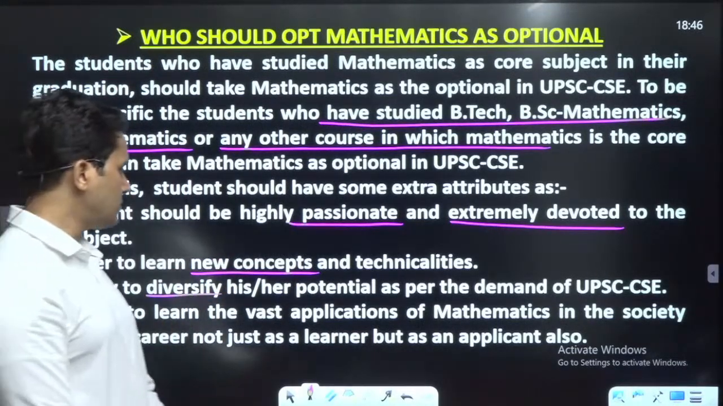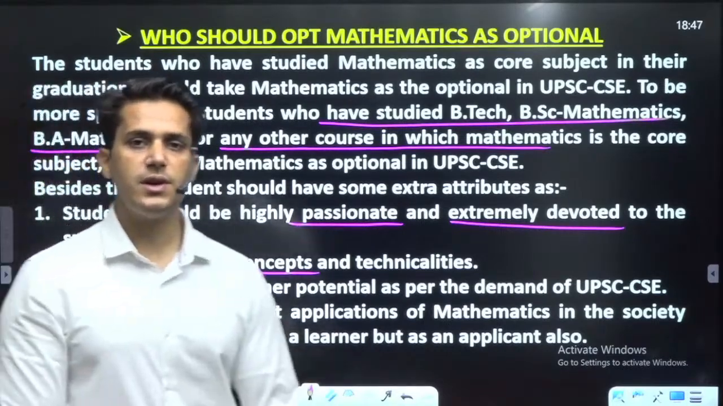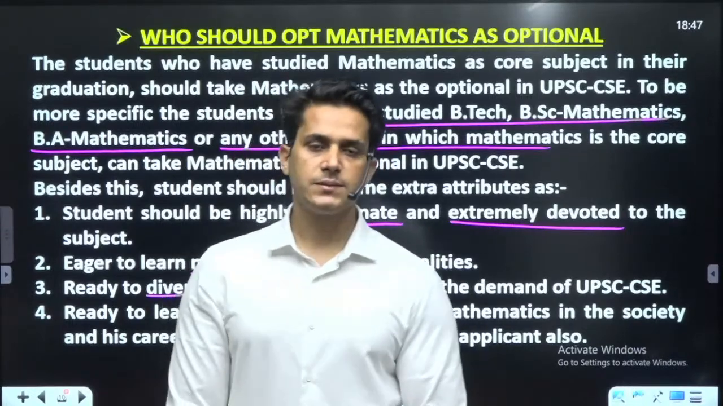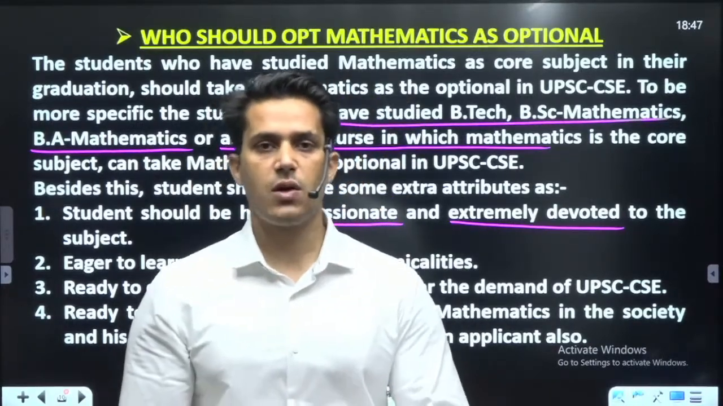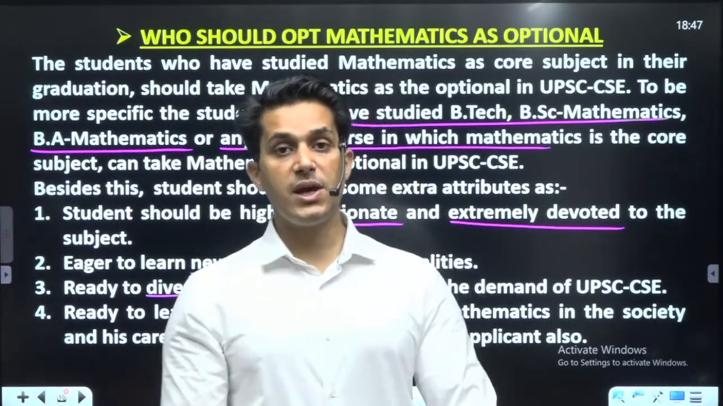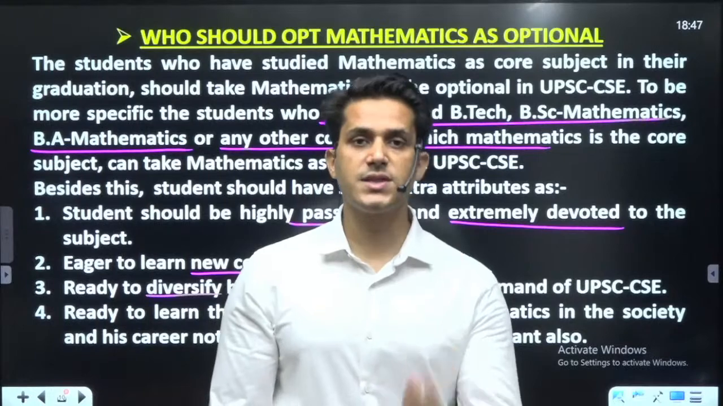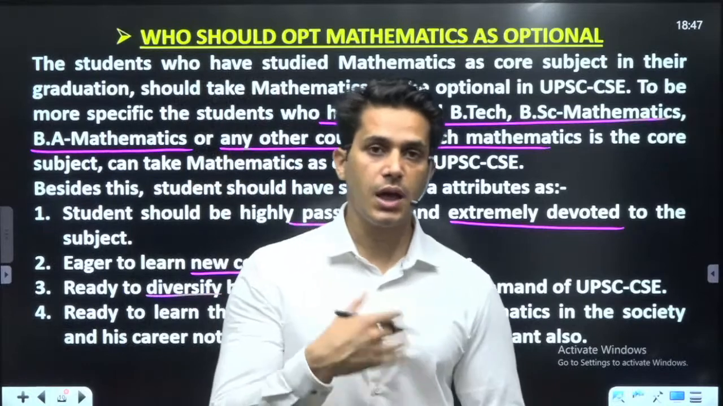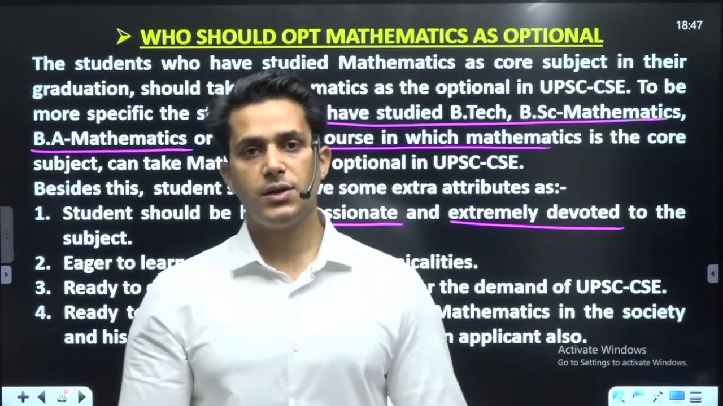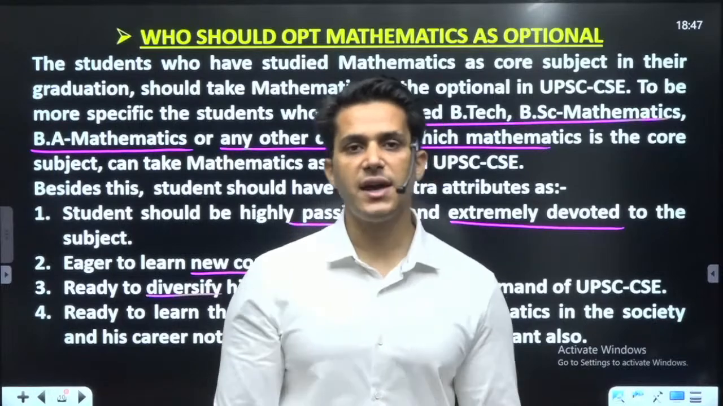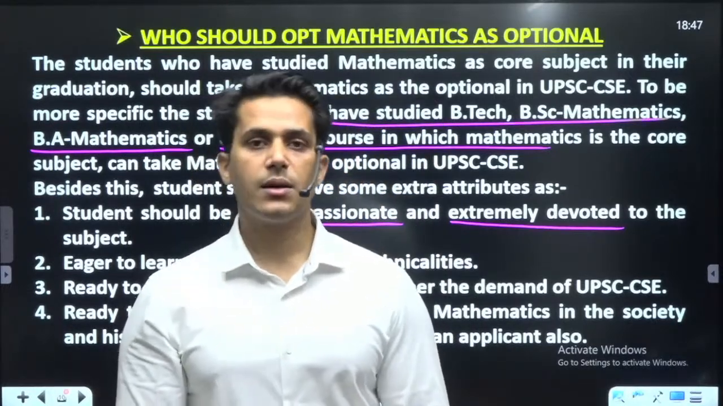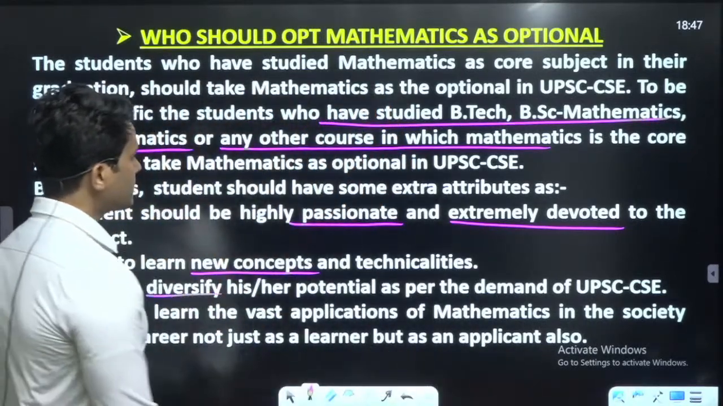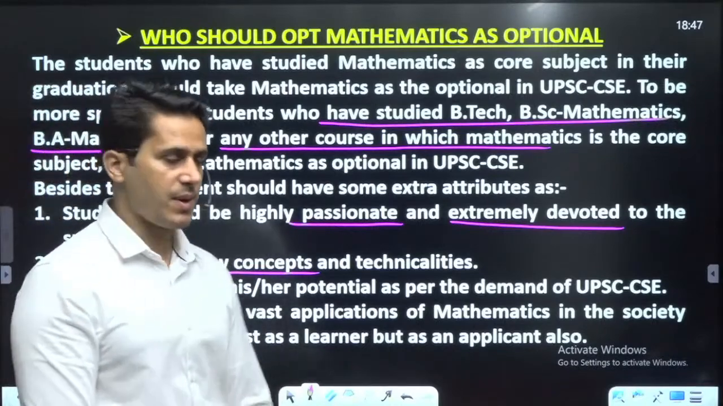Next, be ready to learn the vast applications, which I have told you before: the knowledge you are studying in every paper, be it humanities subjects, GS, your ethics paper, or your essay paper. Then you have to diversify your total experience and thinking process, and make more efficient applications of your knowledge. Okay, so these are some of the properties required to take optional papers.